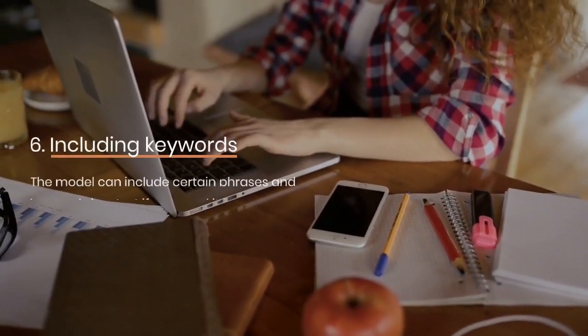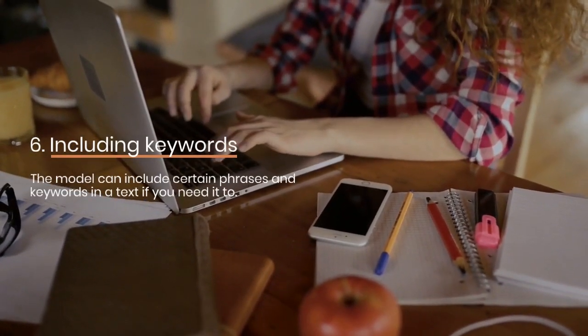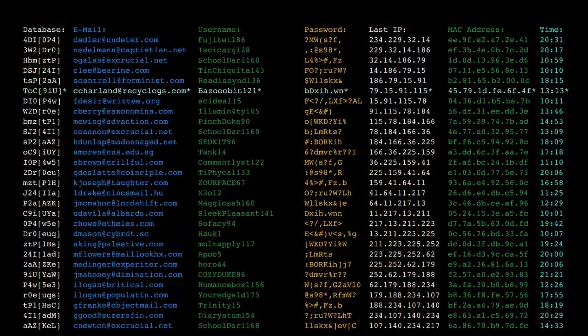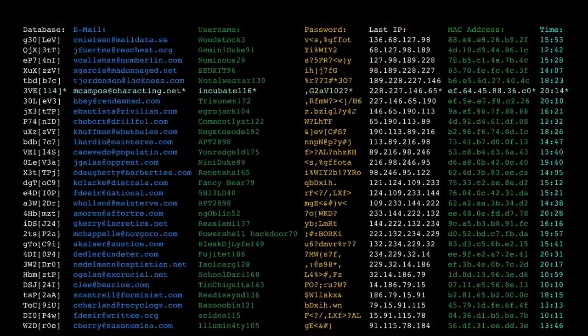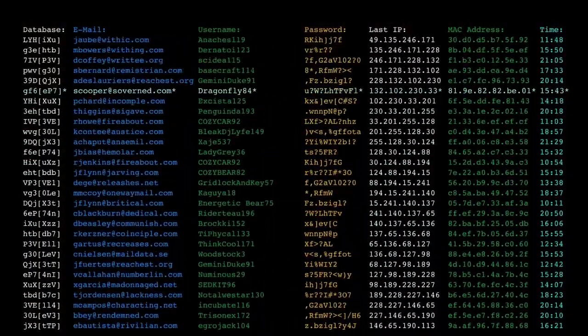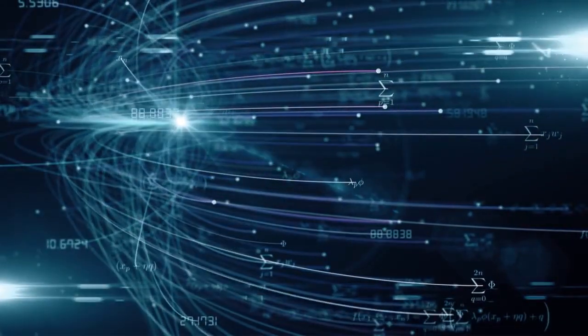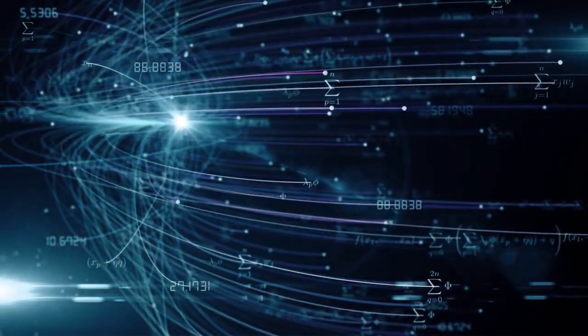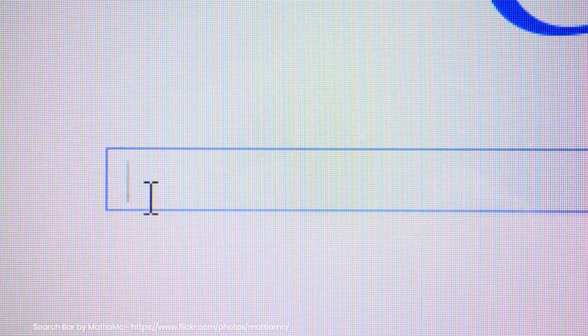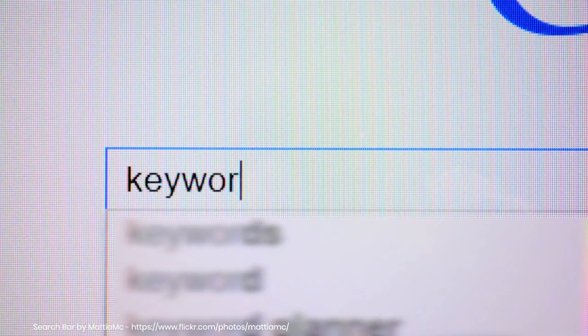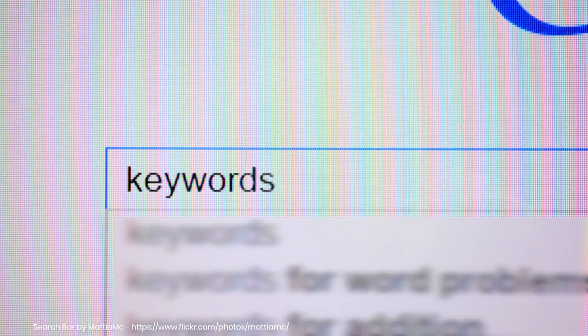Including keywords. The model has the ability to include certain phrases and keywords in a text if you need it to. It will examine the context and meaning of the words you provided before adding them to a text, then create a new text that uses those terms in a grammatically correct and relevant way. This may entail changing the word's form, such as turning it from a noun to a verb, or modifying the surrounding text to produce a complete thought or narrative.